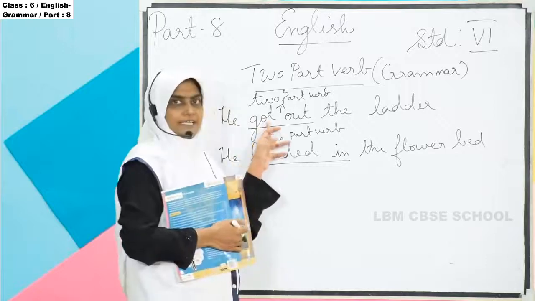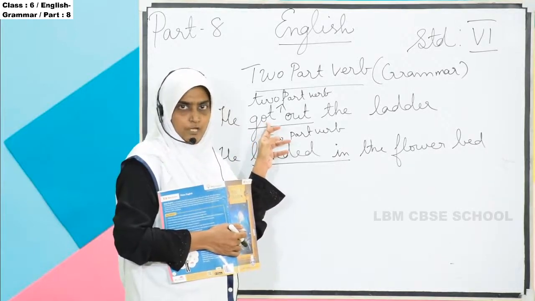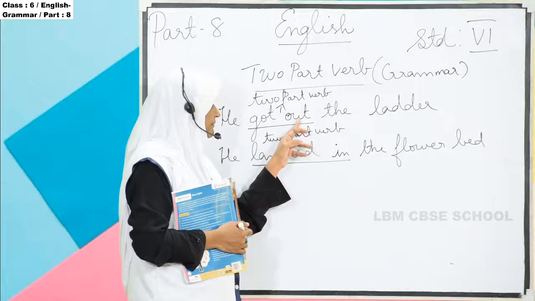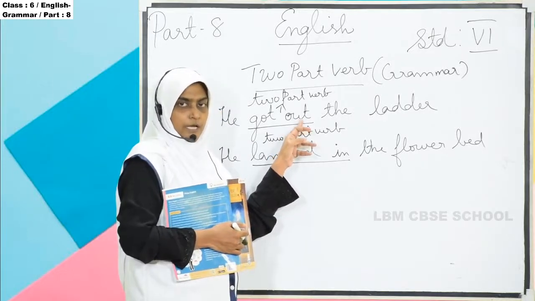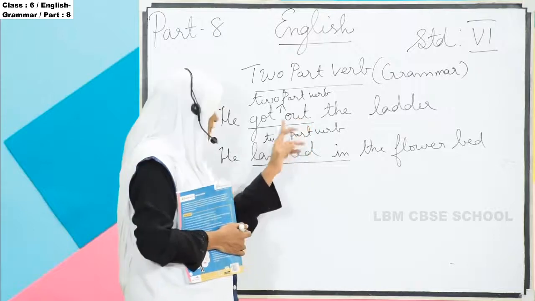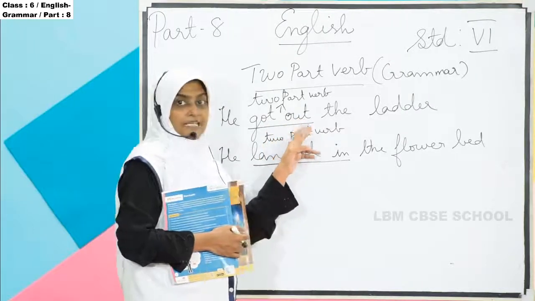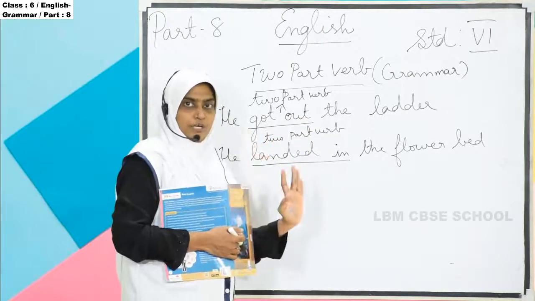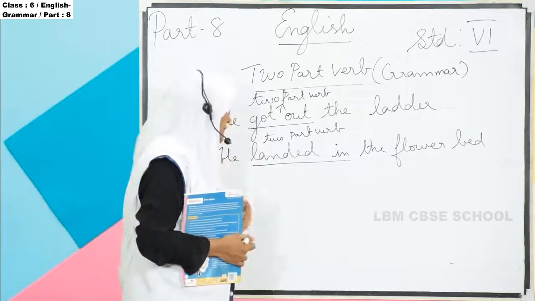Because "got" is one verb, and again they have given "out". That we call a two-part verb. So here the verb has two parts, so we call it a two-part verb.